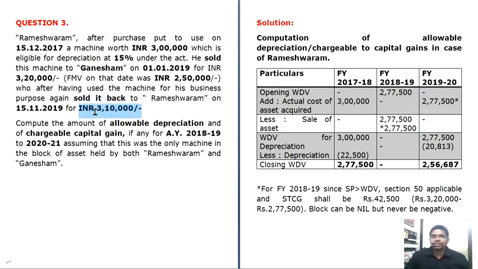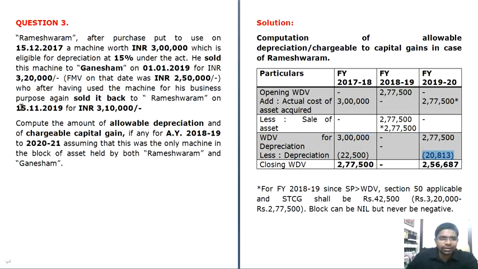But as per Explanation 4, either the written down value or the price at which you purchased it, whichever is lower, will be considered. At the time of sale, the written down value is 2,77,500, so this will be considered as the actual cost of the asset acquired. This will be your written down value for calculating depreciation also, and here too you are entitled to only 50% of the depreciation.